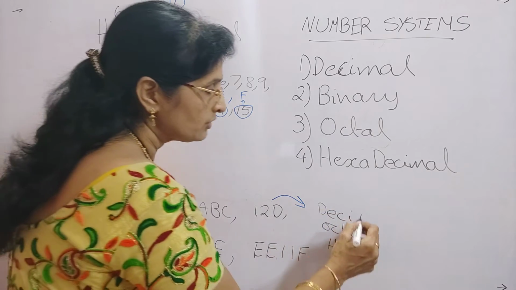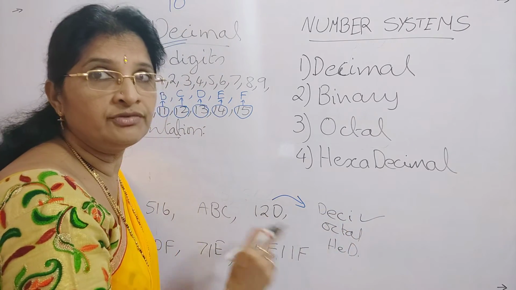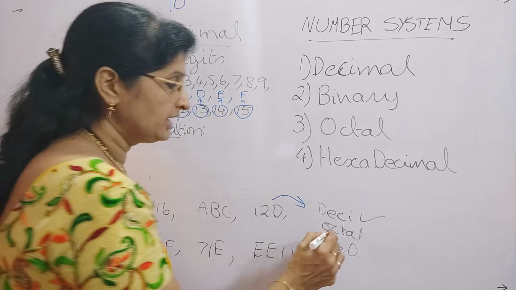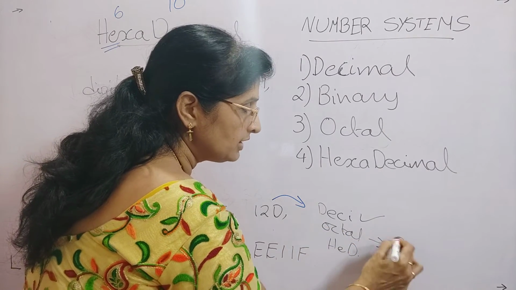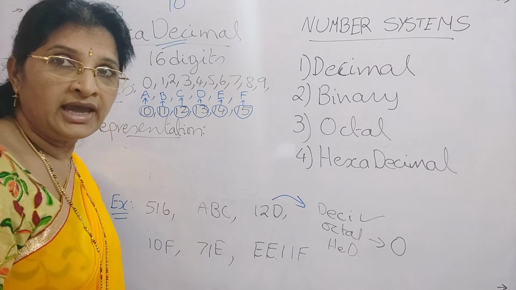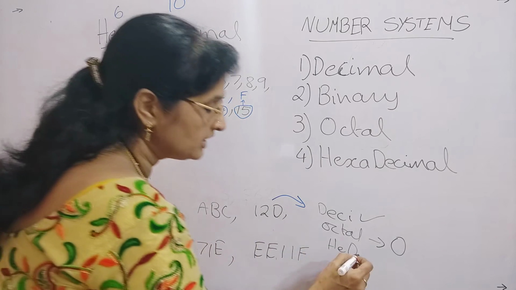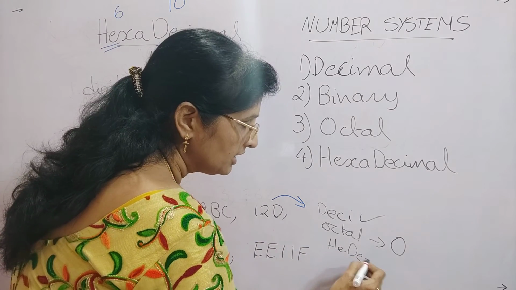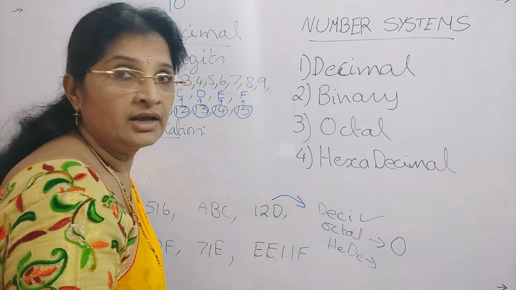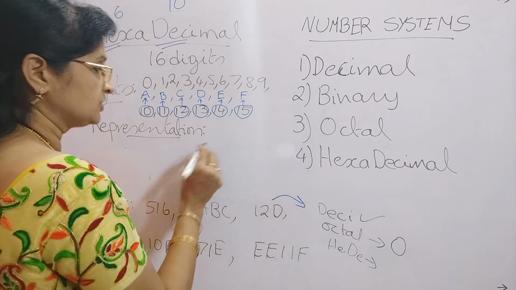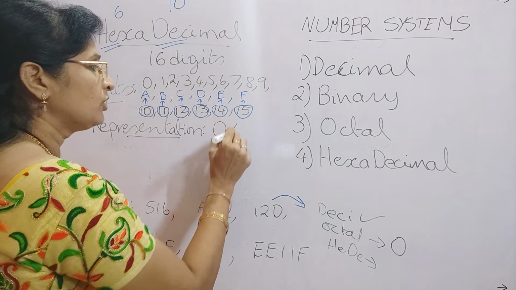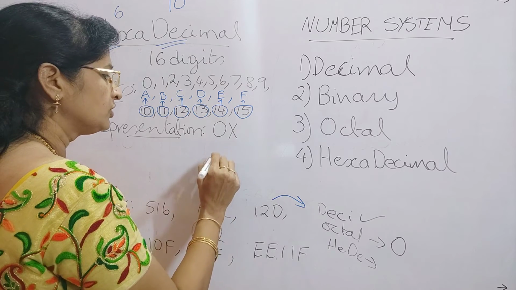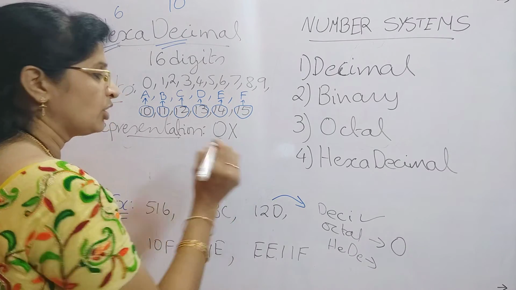For decimal, I told you that we will write it simply as 120. For octal, I told you that we will use a leading 0. In the same way, for a hexadecimal number you will use a representation called 0 capital X, or you can write 0 small x.